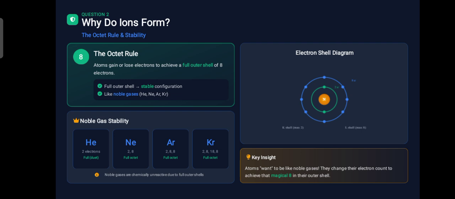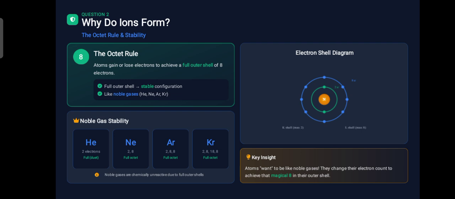Noble gases like helium, neon and argon are inert. Helium has 2 electrons, and its outermost shell is complete due to the presence of these 2 electrons. Noble gases like neon and argon already have 8, so they are very happy and unreactive. Other atoms try to copy them to find the same place as well.